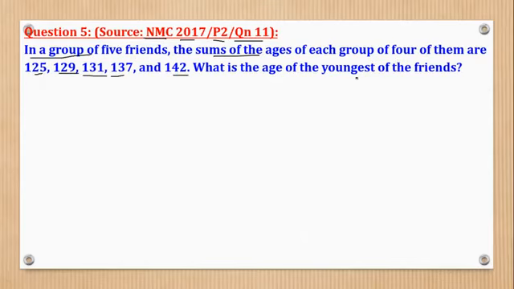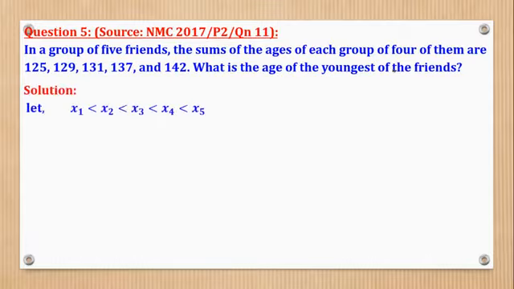What is the age of the youngest of the friends? Now this one required some logic also. So you're going to let the ages be x1, x2, x3, x4, and x5. Now these are inequalities to mean that this is the youngest, followed by this, followed by this, followed by this, and this is the oldest.